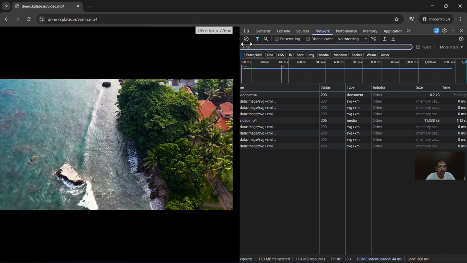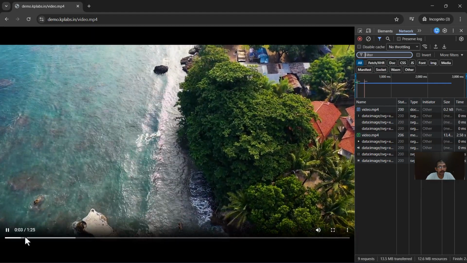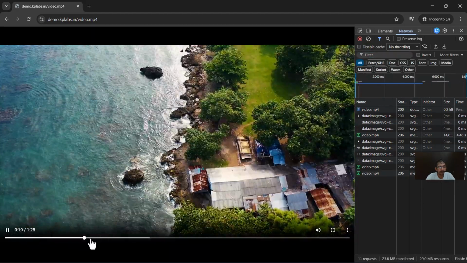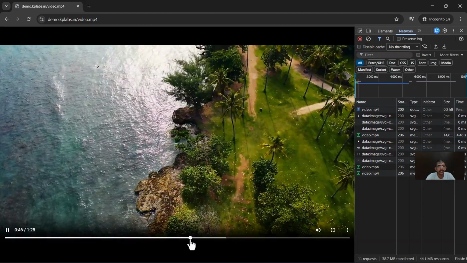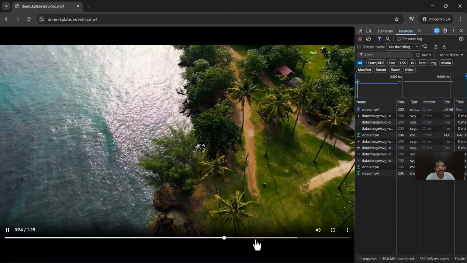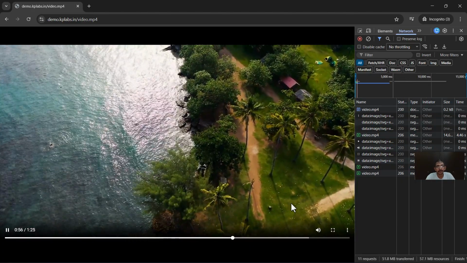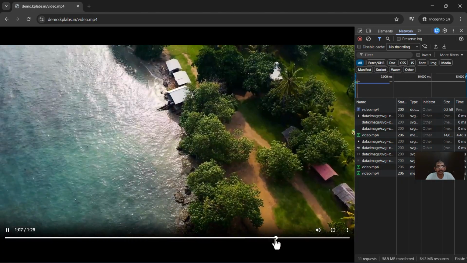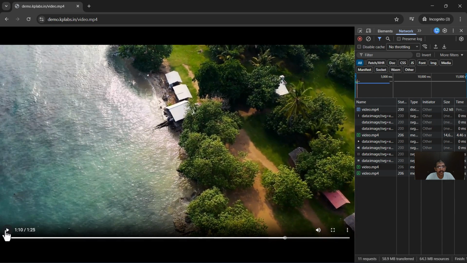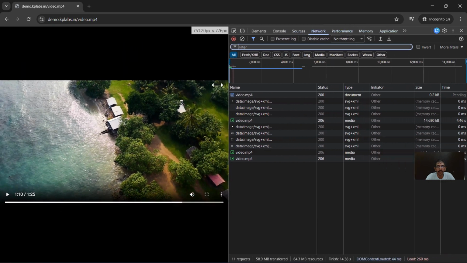So now you see the video is streaming perfectly well. Let me try and forward it. The video is streaming perfectly well. Why is this working? It is because of the web server, and primarily we have Nginx that is running over here. Now the same you will be able to see over here.